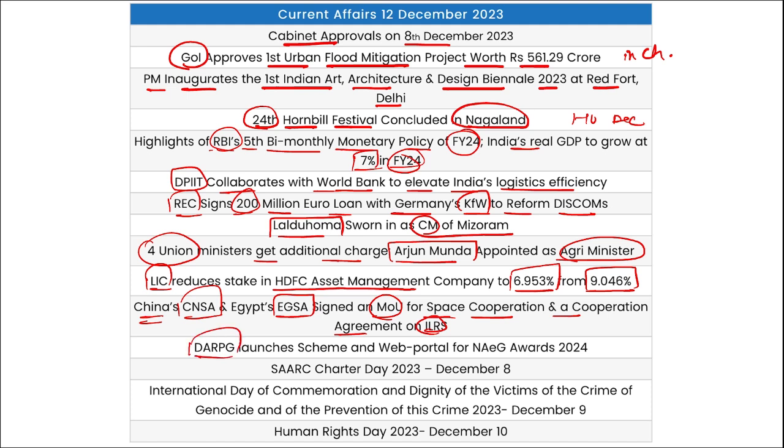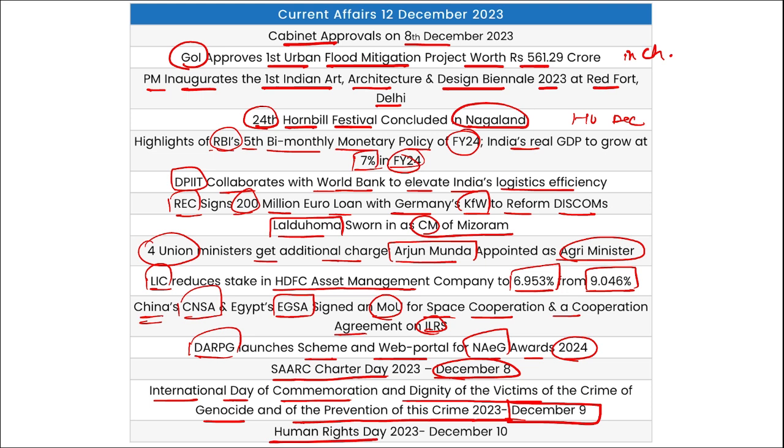Then DARPG has launched the scheme and a web portal for NAEG Award, that is National Award for E-Governance 2024. SAARC Charter Day is observed on 8th of December. International Day of Commemoration and Dignity of the Victims of the Crime of Genocide and the Prevention of this Crime 2023 is observed on 9th of December. Human Rights Day is observed on 10th of December. So these are your important current affairs, friends, for the day.